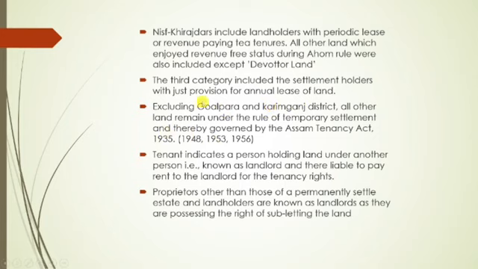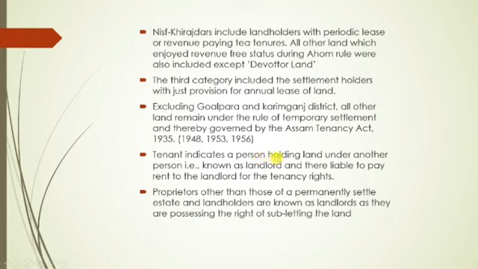The third category included the settlement holders with just provision for annual lease of land. Right. So if we see, excluding Goalpara and Karimganj district, all other land remained under the rule of temporary settlement and thereby governed by the Assam Tenancy Act 1935. That means governed by the Assam Tenancy Act 1935.